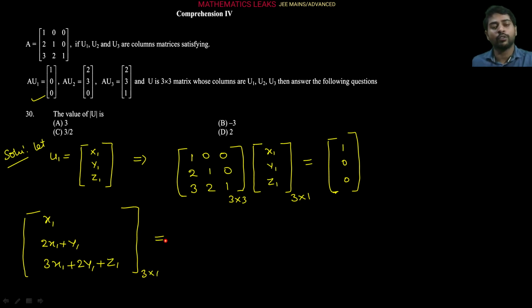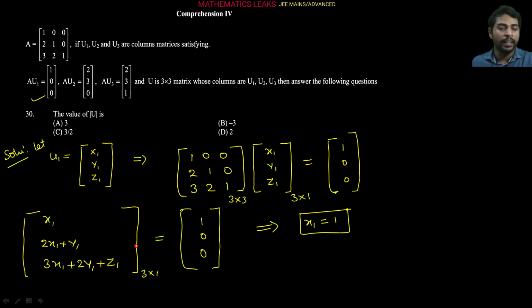So that is equal to what? 1 0 0, which is already given in the question data. On comparison of these two matrices, x1 is 1. Since x1 is 1, 2x1 plus y1 is equal to 0, so y1 is equal to minus 2.